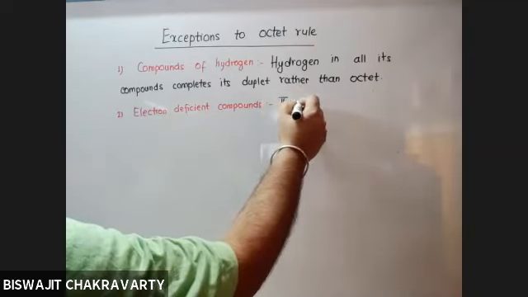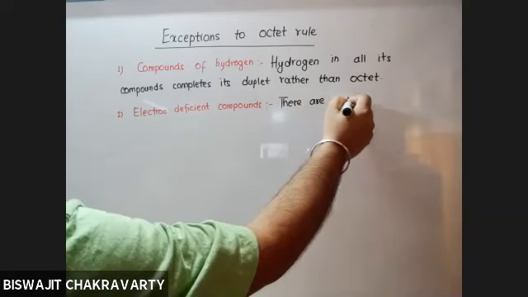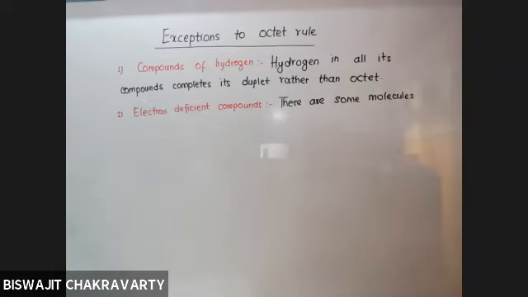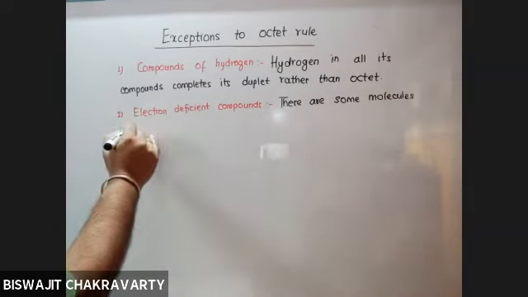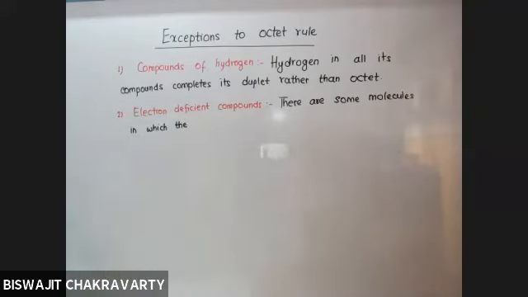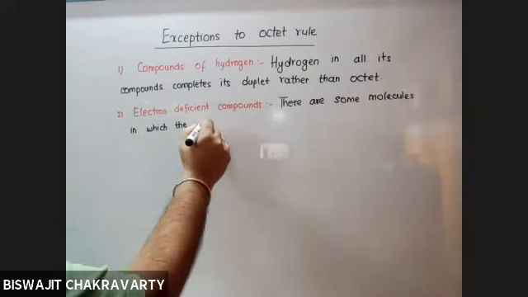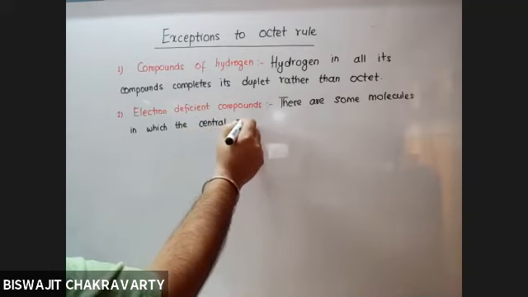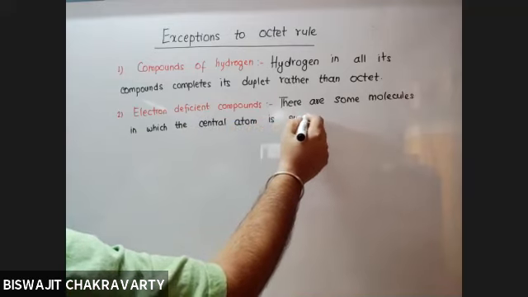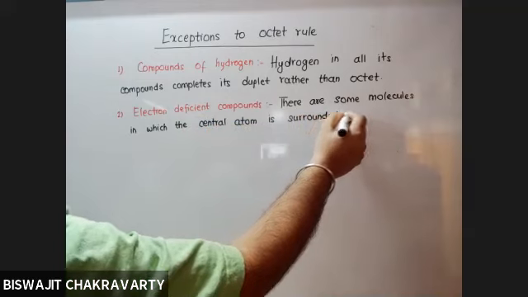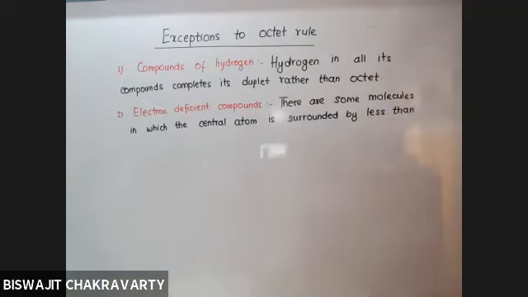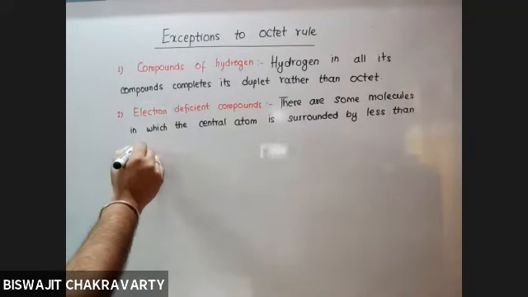There are some molecules in which the central atom is surrounded by less than 8 electrons.